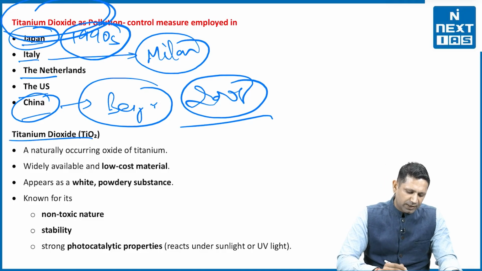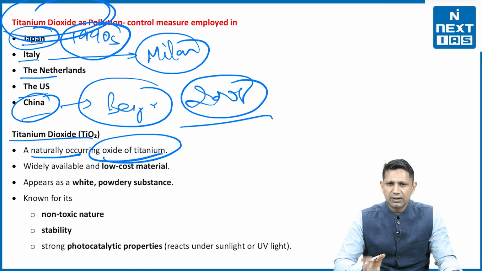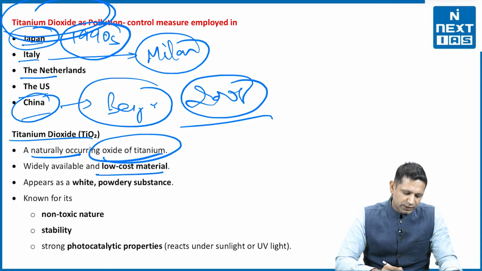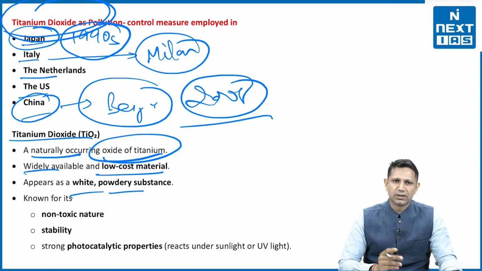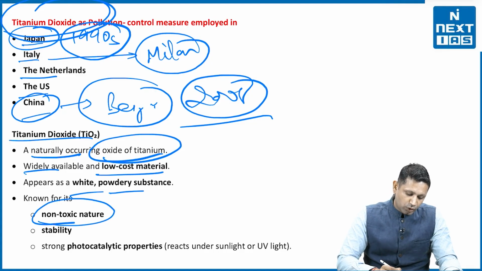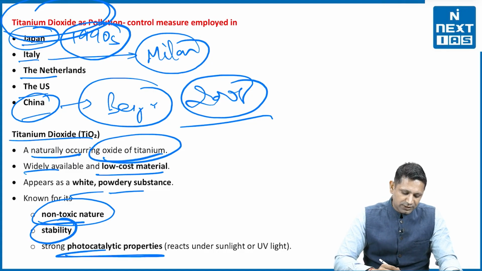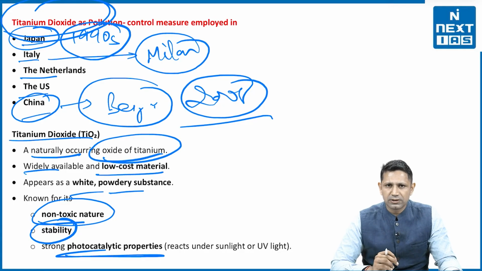First of all, the titanium dioxide, what is it? It is a naturally occurring dioxide of titanium. It is whitish in color and is very very cheap. So it is a low cost material, widely available, and is a white powdery substance. Another important thing about this titanium dioxide is that it is non-toxic in nature. It is stable, that means it can stay for a longer time, and has strong photocatalytic properties.